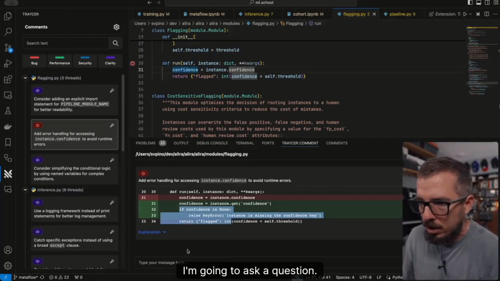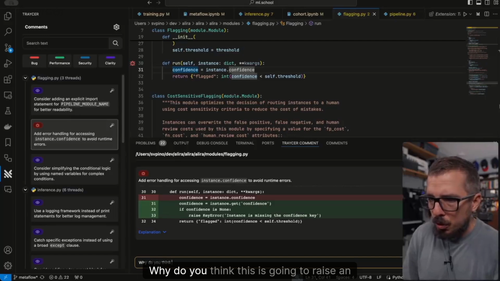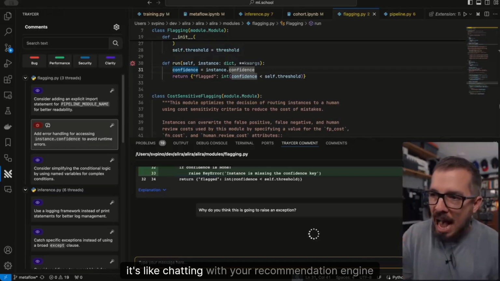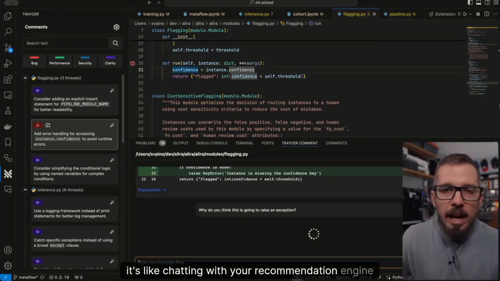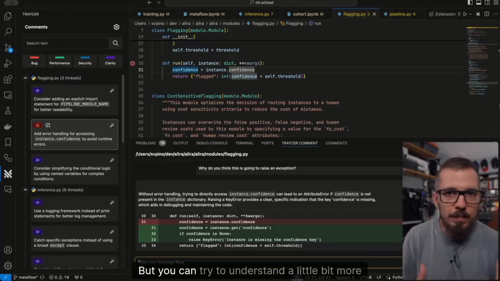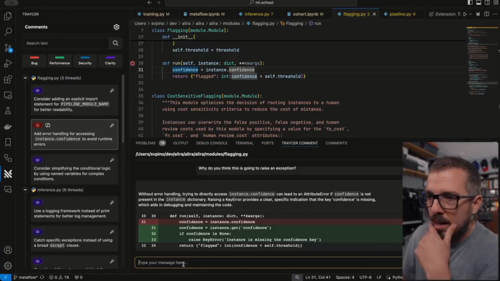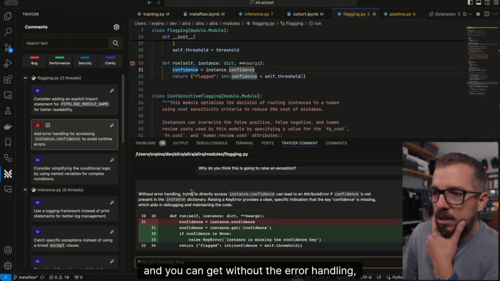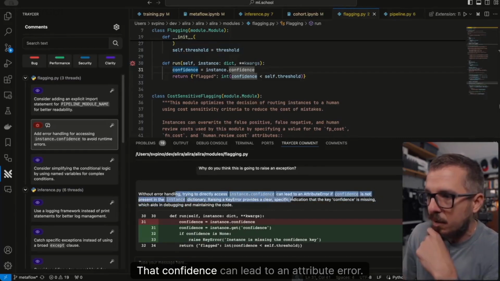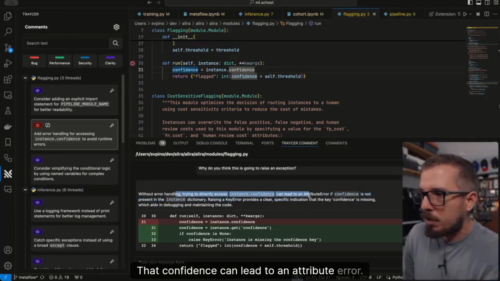I'm gonna ask a question. Why do you think this is going to raise an exception? And basically, it's like chatting with your recommendation engine here, right? It's telling you, hey, do this, but you can try to understand a little bit more, and you can get, well, without the error handling, trying to directly access instance.confidence can lead to an attribute error.